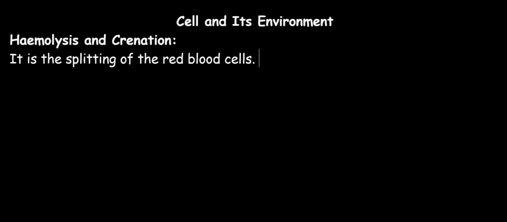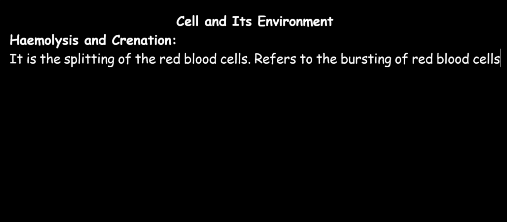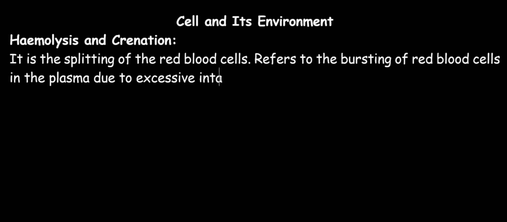Hemolysis can therefore be referred to as the bursting of red blood cells in the plasma due to excessive intake of water, or we can say due to excessive absorption of water. This excessive absorption of water will result in what we call a high turgor pressure, that is, a high turgidity.